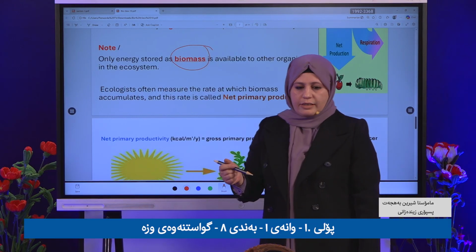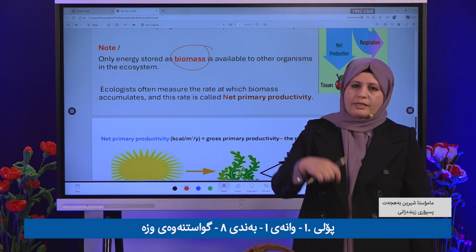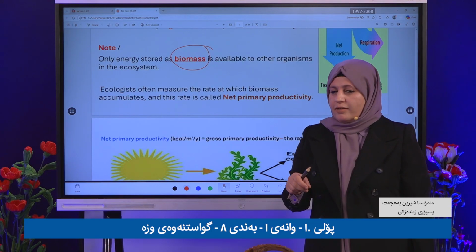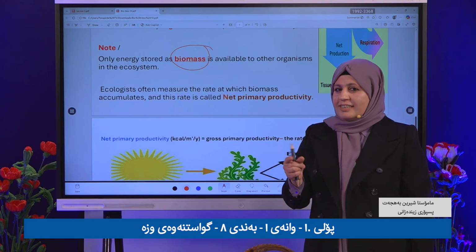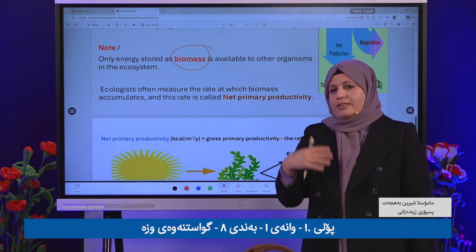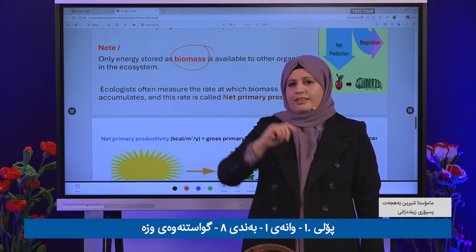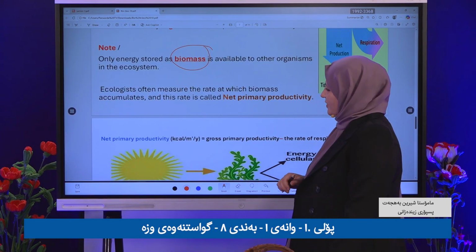Which means only biomass is transferred from one level to another. Clear? What is the biomass we talked about? It is organic material, which is carbohydrate, protein, and lipid, which transfers from one level to another. Clear? Okay.